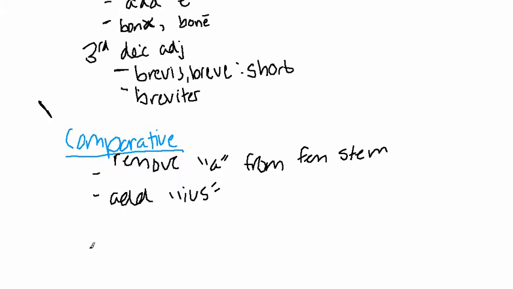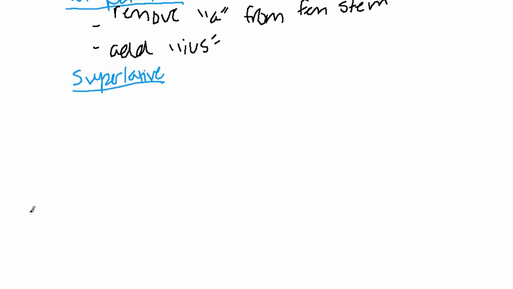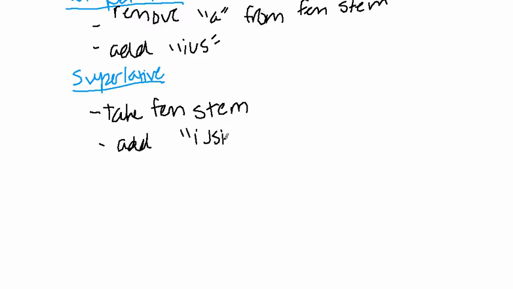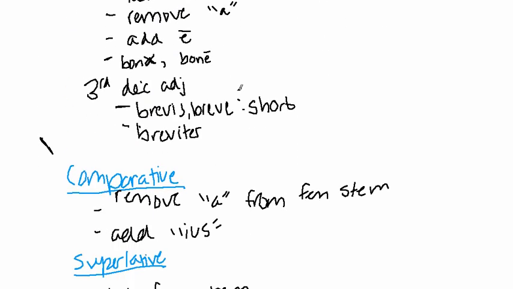And so now finally we have the superlative. Superlative. Okay, so for the superlative, all you have to do is take feminine stem, and you're going to add the ending isime. And that's it. And this is translated most blankly. The comparative is translated more blankly. And of course, static is just blankly.